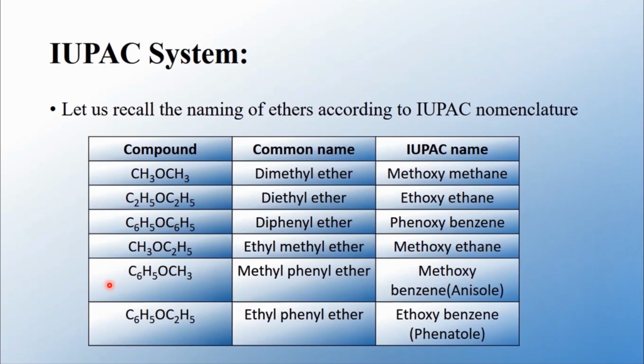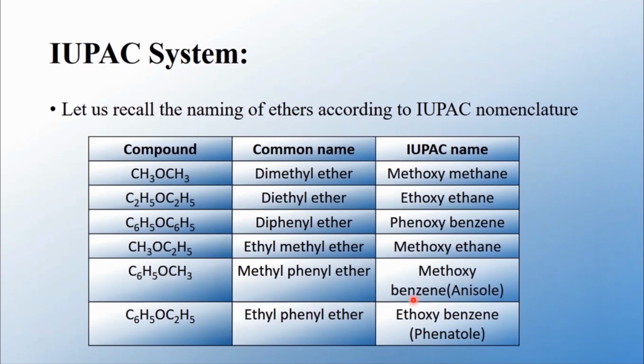And the second one, C6H5OCH3. The group which consists of the greater number of carbons is C6H5. With that, you have to add hydrogen. You will get the compound name benzene, and the remaining group is taken as a substituent group. So the IUPAC name of the compound is methoxybenzene, which is commercially called anisole.